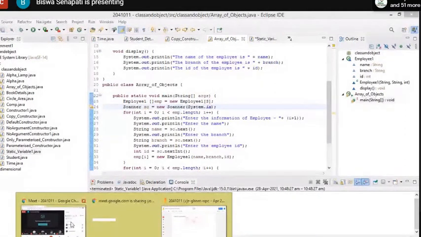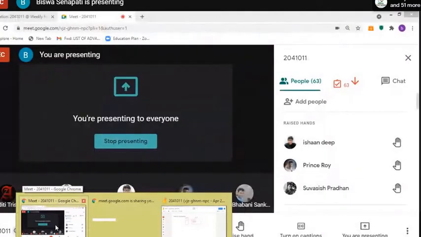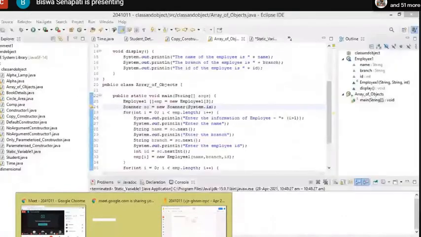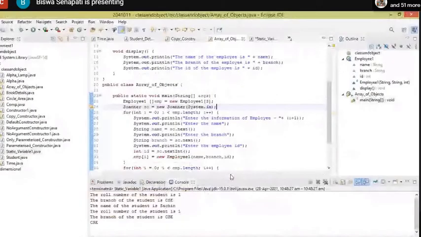Okay. All right. Yes, Subhasis? Sir, here we have created the array of the class name, that is Employee. So we will store the objects of the Employee class. How many objects? 3, sir. How many references? 3 references, sir. All right.